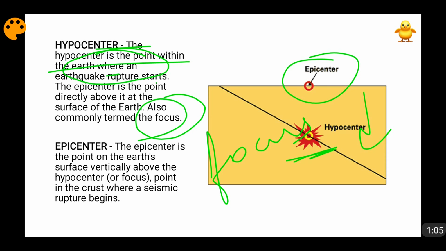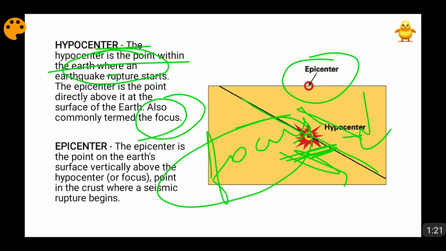Rupture means that the movement of rocks, the release of the pent up pressure and energy will happen at this focus, at this hypocenter. Suppose this is the transform fault, this line, and obviously the rocks slide apart, this rock and this rock are sliding apart, so obviously the release of energy is at this point. So this becomes the hypocenter or focus of the earthquake.